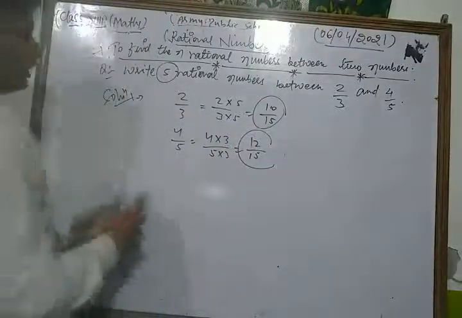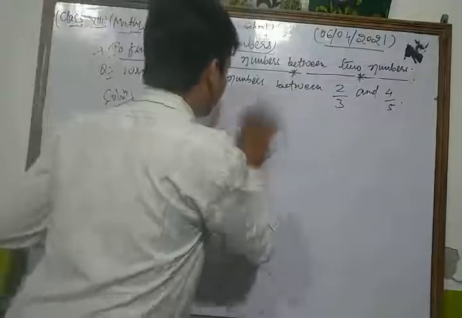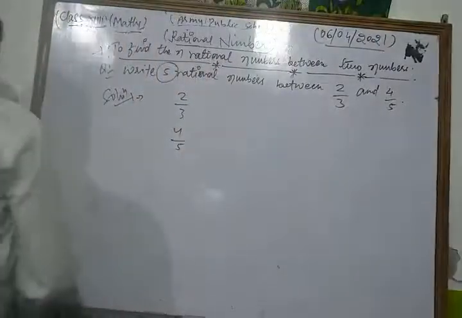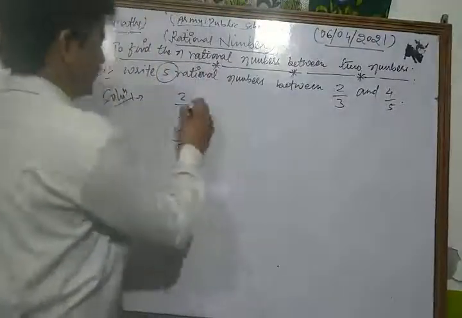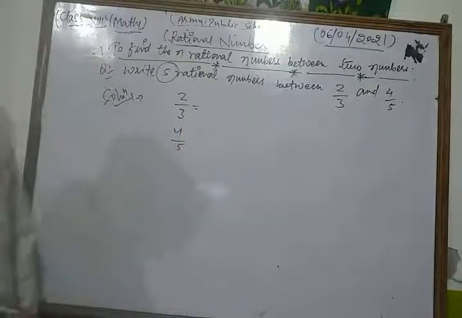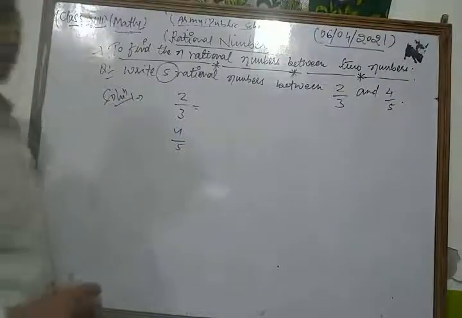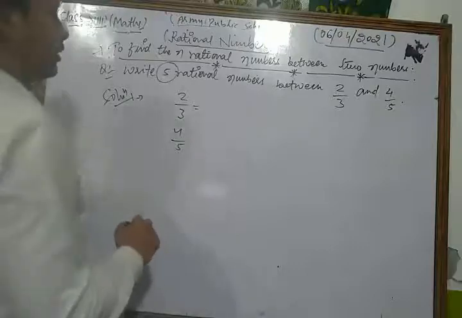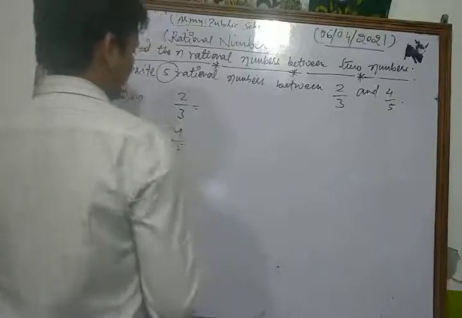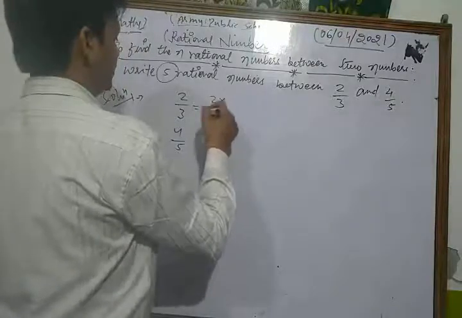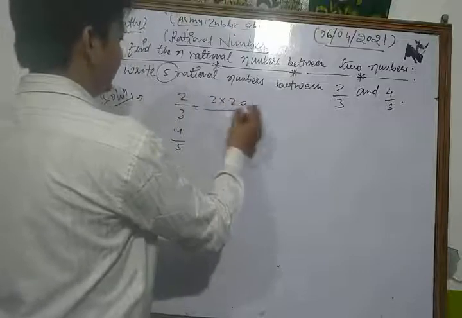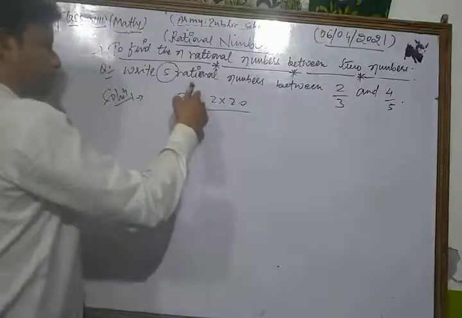So first of all we equalize their denominators. For that we must multiply to get 60, so we multiply both the numerator and denominator by 20.